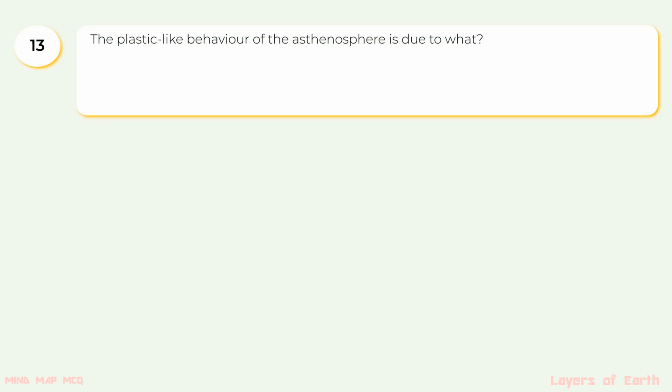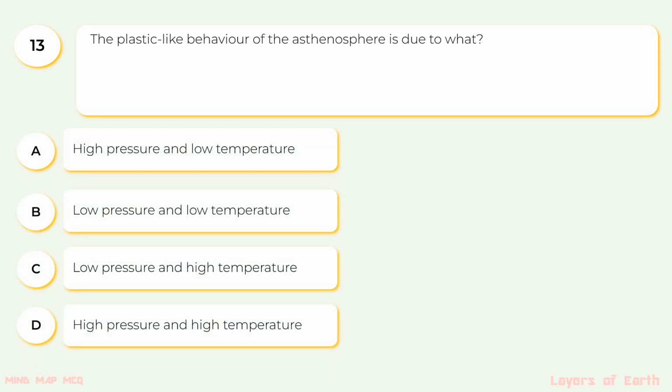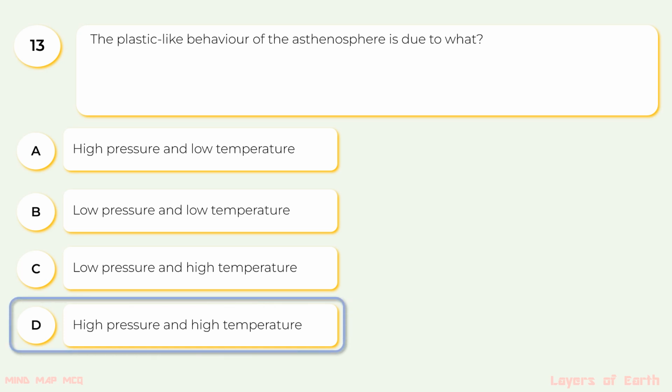13. The plastic-like behavior of the asthenosphere is due to what? The options are A. High pressure and low temperature, B. Low pressure and low temperature, C. Low pressure and high temperature, D. High pressure and high temperature. The correct option is D. High pressure and high temperature.